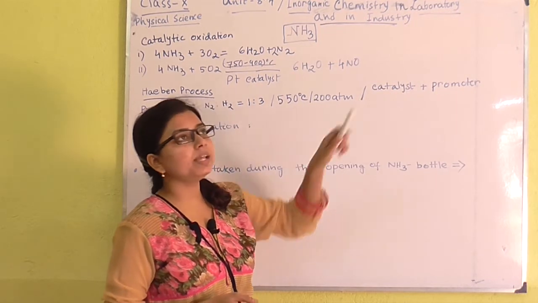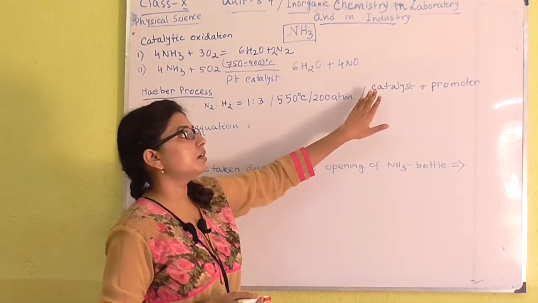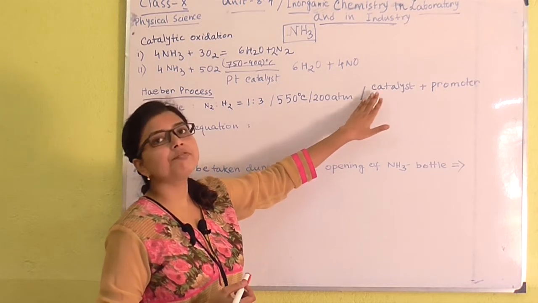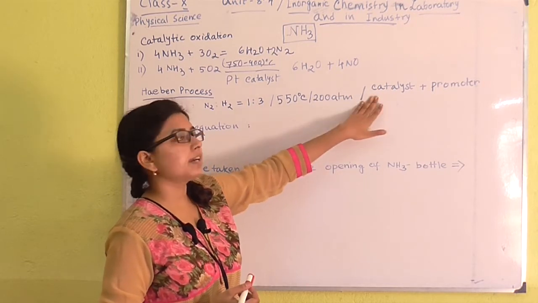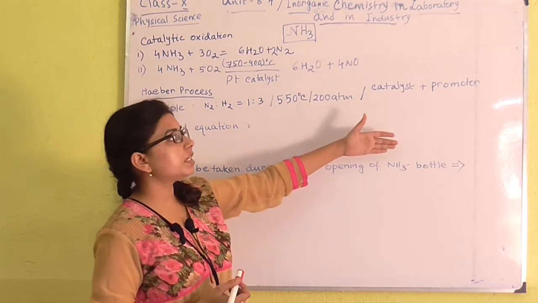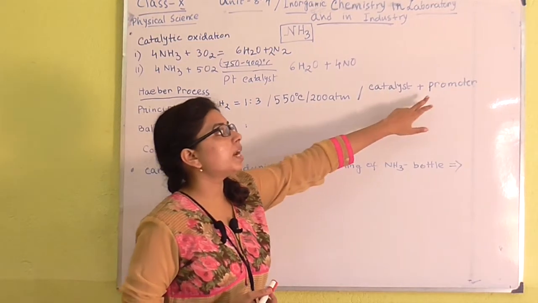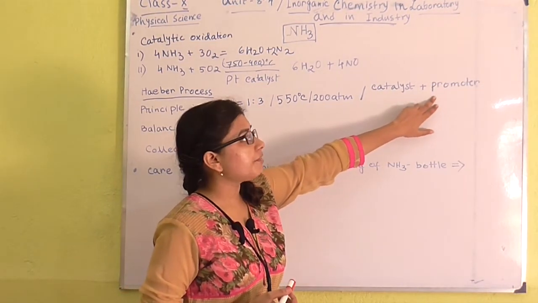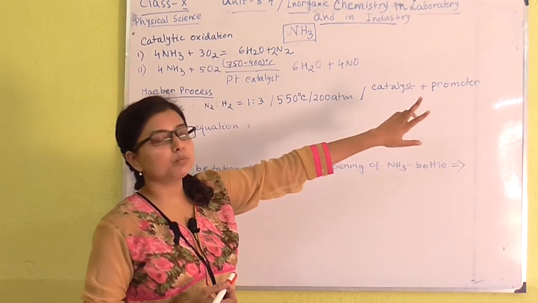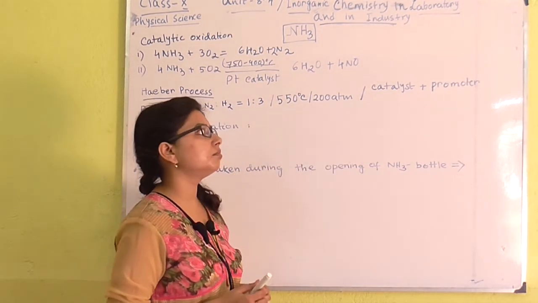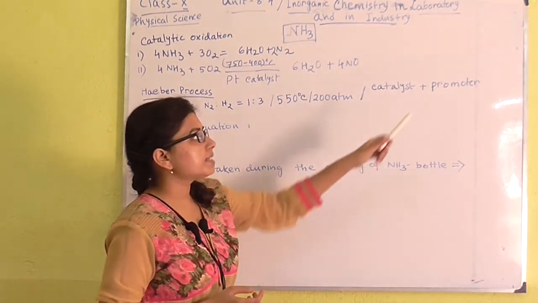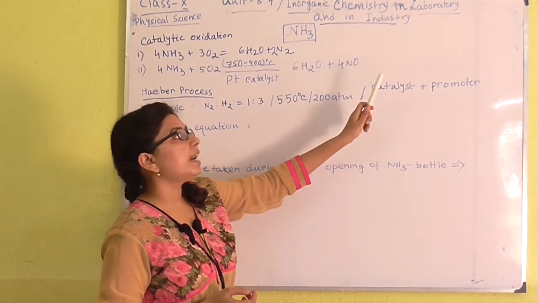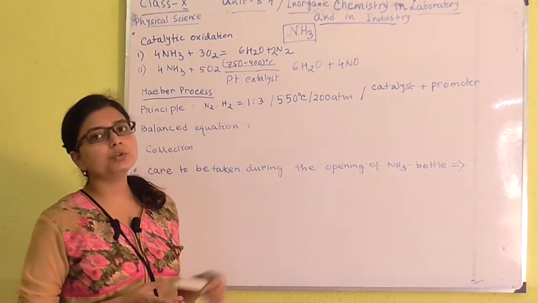Promoter means which will activate the reaction of catalyst. The activity of catalyst will be further activated by the chemical known as the promoter. And we have to take molybdenum as the promoter. We also can use aluminium oxide as the promoter. And as catalyst we generally use iron.